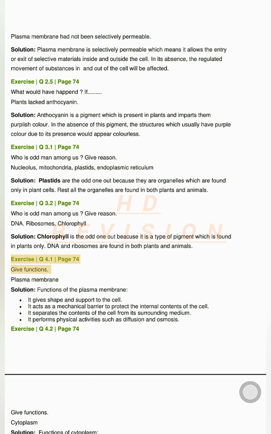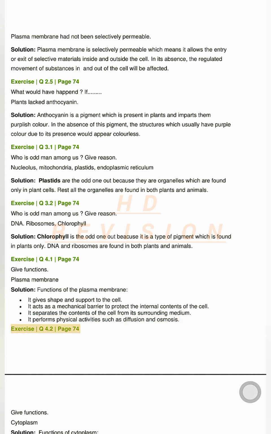Exercise Q4.1, page 74. Give functions. Plasma membrane. Solution. Functions of the plasma membrane. It gives shape and support to the cell. It acts as a mechanical barrier to protect the internal contents of the cell. It separates the contents of the cell from its surrounding medium. It performs physical activities such as diffusion and osmosis.